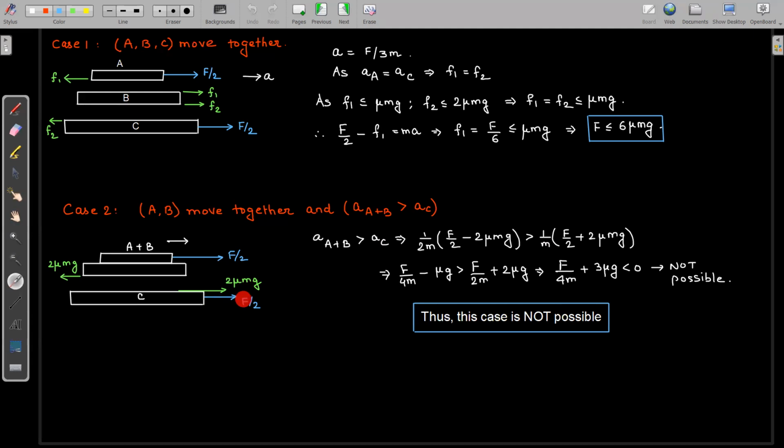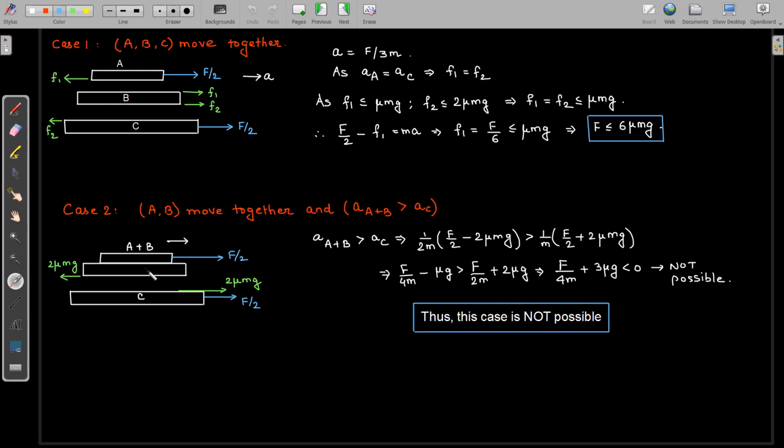Net force is F by 2 towards right and 2 mu mg towards right. So the acceleration is F by 2 plus 2 mu mg divided by mass of block C. If you solve this expression, you will get F by 4m plus 3 mu mg is less than 0. Now, the summation of two positive terms will never come out to be less than 0. So what does this inequality tell me? That this particular case 2 is not possible.